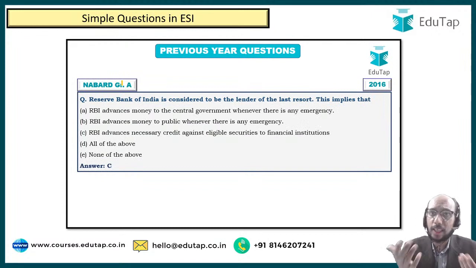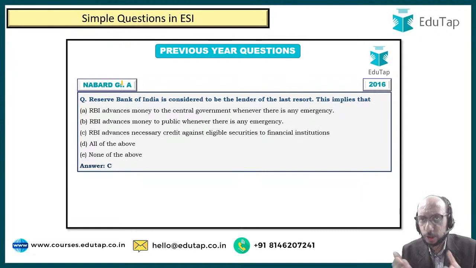Moving ahead, you can see another simple question: when Reserve Bank of India is considered to be the lender of last resort, what is the meaning of this? What is the implication of this statement? I'm sure that many students do know this question. If you want to answer, you can answer it now, but the answer is already in front of you.